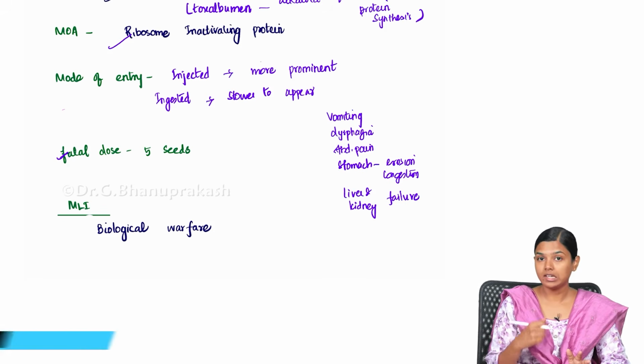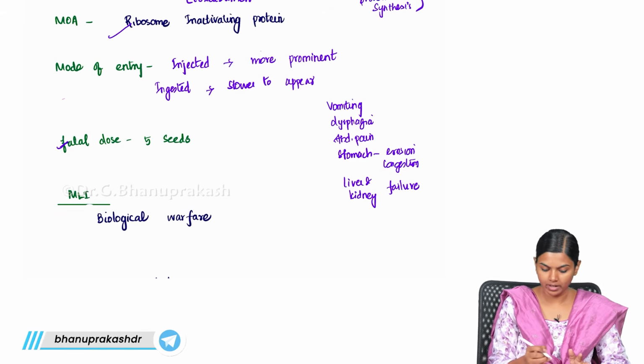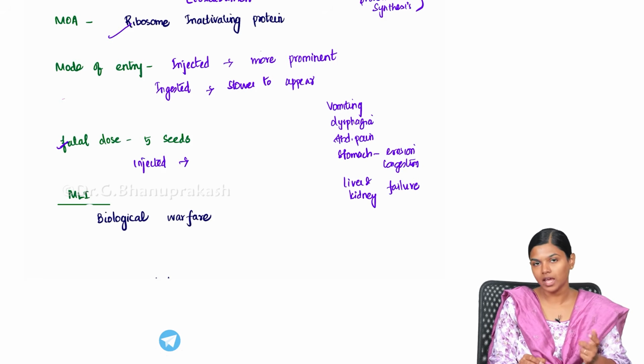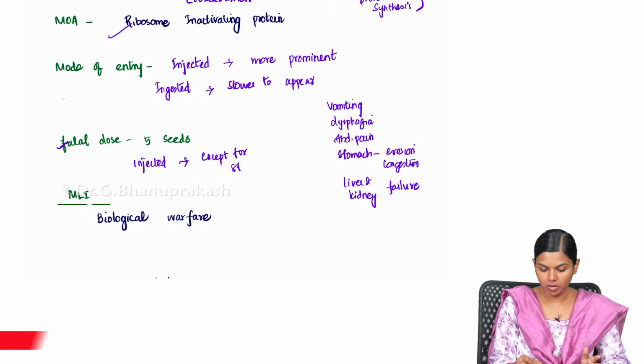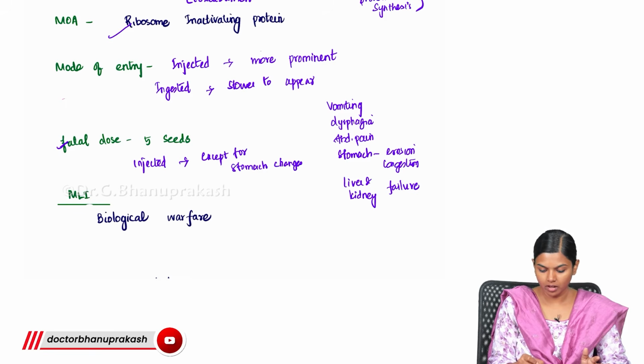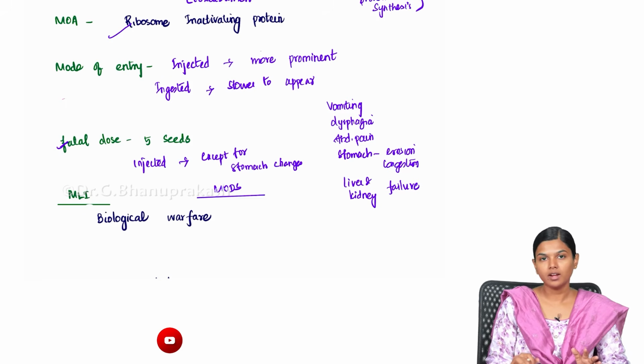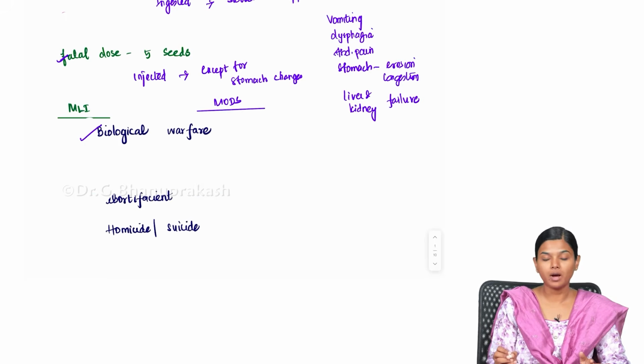And if it is injected, all the symptoms will come, and they will be very severe, except for the GI irritant effect, the stomach changes. You will see all the others, such as multiple organ dysfunction syndrome, and this is very serious. It is also used for biological warfare.